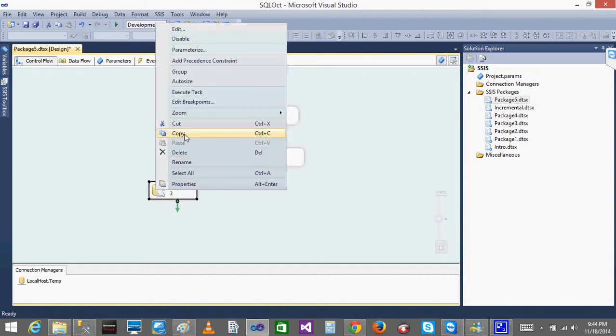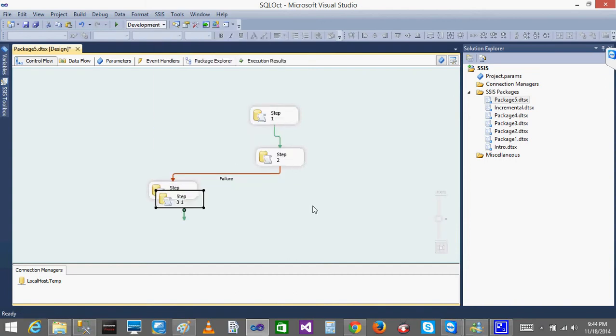At the same time, I'll copy this. I'll have one more thing as a success. I can connect a number of tasks from one task. So first this will execute, next this will execute. Since I have given the failure, if this task fails, then this task will execute. If the task succeeds, then this task will execute.